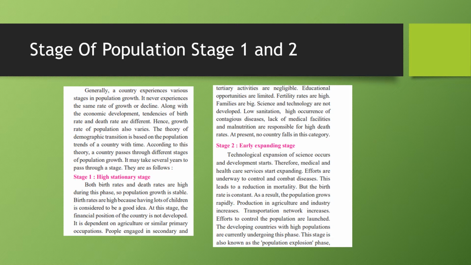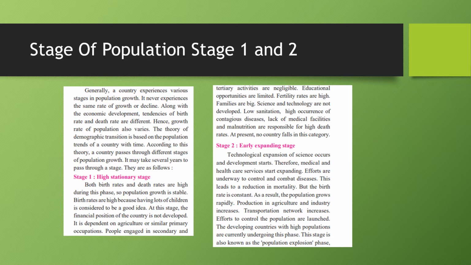There will be big families. There will be poor scientific and technological development. Also, the sanitation facilities will be poor, with malnutrition and high death rate. So this is called the high stationary stage, where both birth rate and death rate are high.